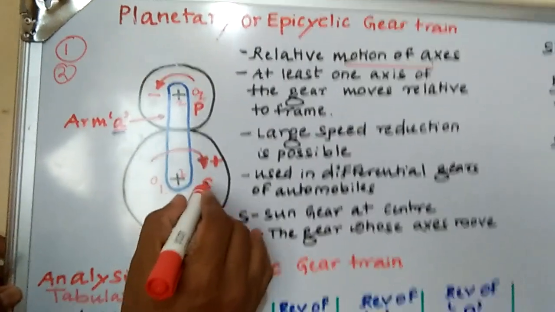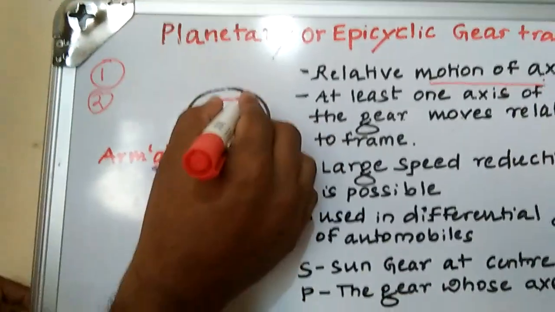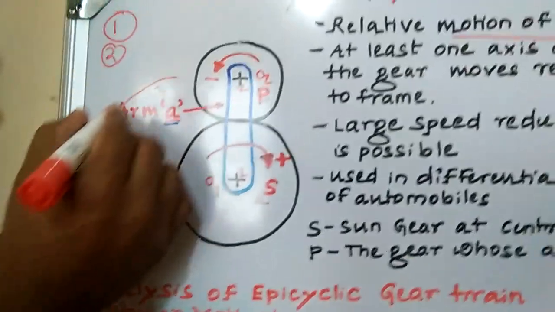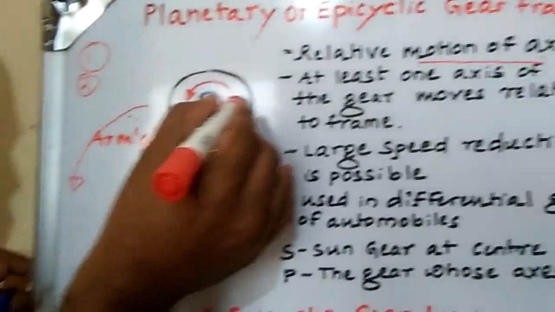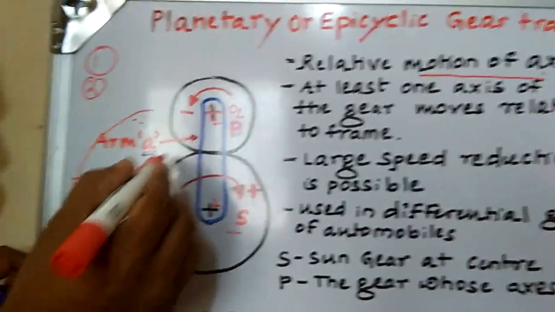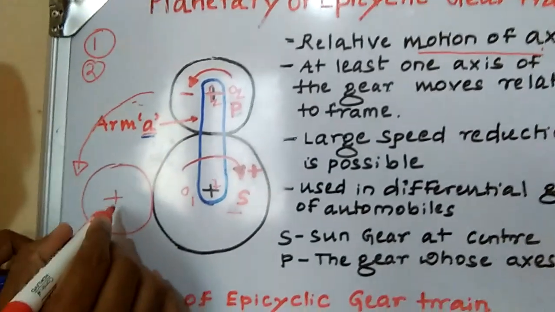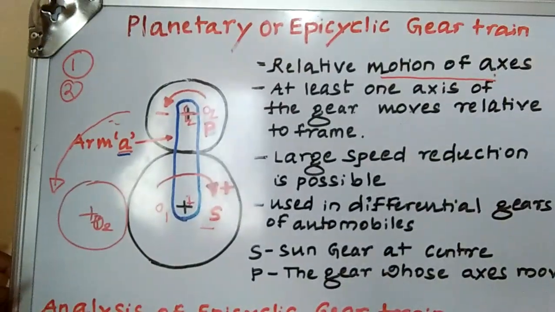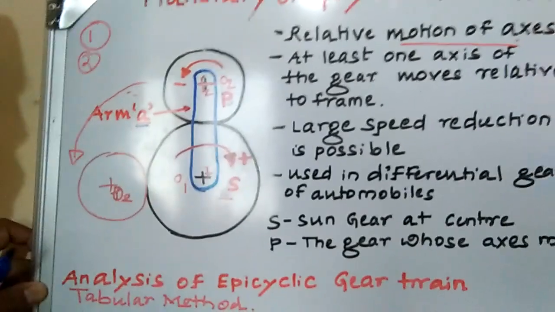Now the second case: if you fix the sun gear, it will not rotate. The planet gear rotates about itself, and at the same time it rotates in the anti-clockwise direction. The axis also moves. After some time, the axis O2 will come here. It revolves around the sun gear because the sun gear is already fixed.